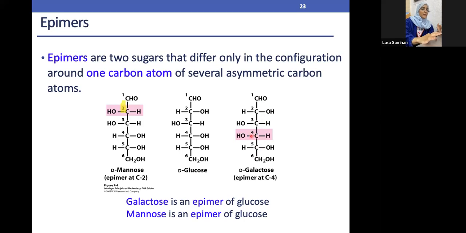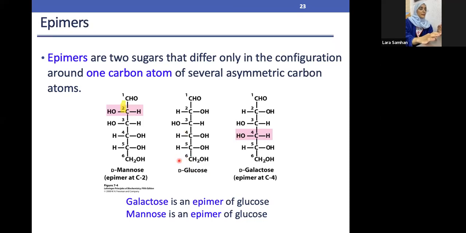And in carbon number 4, both of them are different, because here the OH is on the left side, but here the H is on the left side. Compared to other carbons, they are exactly the same. For example, H on the left, OH left. Here the H on the left, and so on and so forth. So both galactose and glucose are epimers.